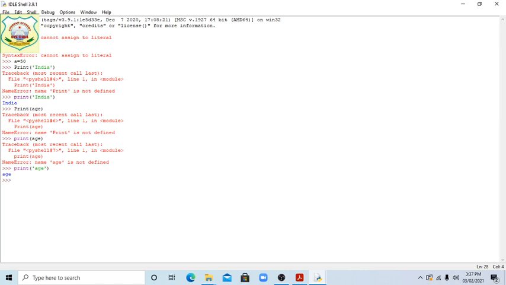C equal 10, this is correct in your book also, students. Everyone has the notebook, so write C equal 10. Print, that is given here with a capital P, so you have to write print India with a small p. Then what is given here is print area, you will write this one, and print age is given, so what should be the correct form? Print age, this is the correct form. Okay, now next one, also correct it.